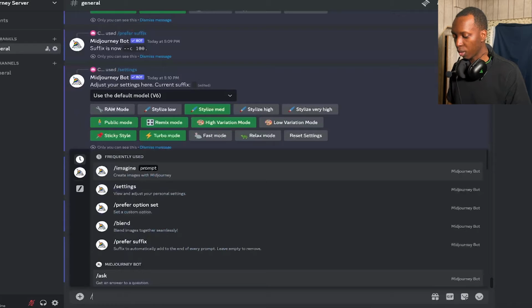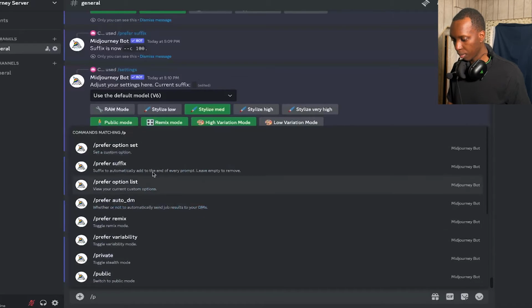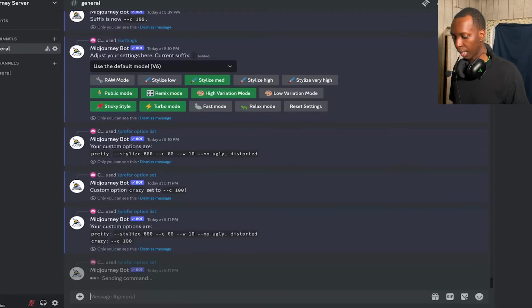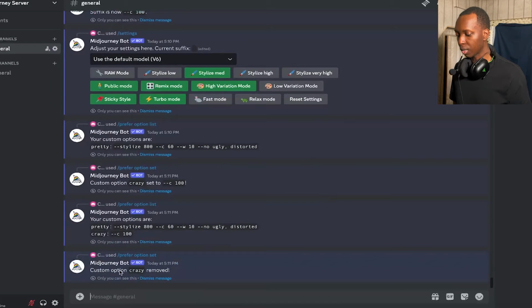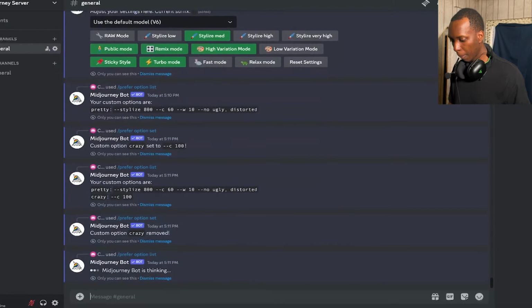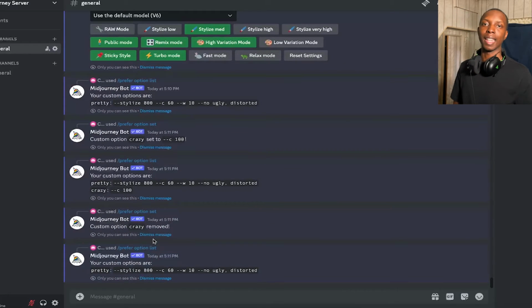In order to do that, you would /prefer option set. It will give you the ones that you have listed out. If you want to delete one, just click on the one you want to delete, then click enter, and it will say custom option crazy removed. And so now if we do /prefer option list, you'll see that we only have pretty left, and that's how you would handle those.